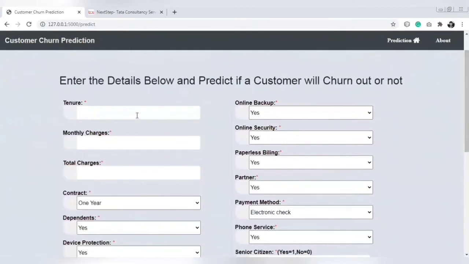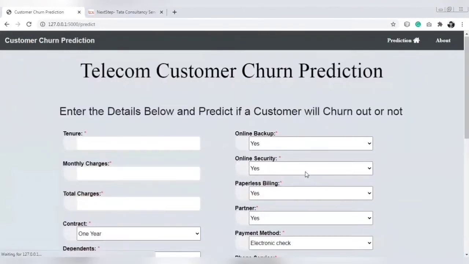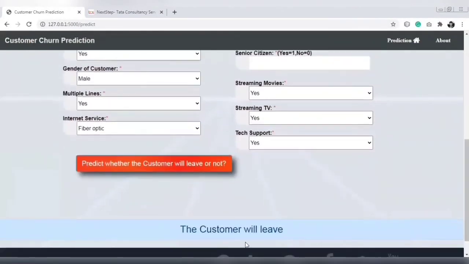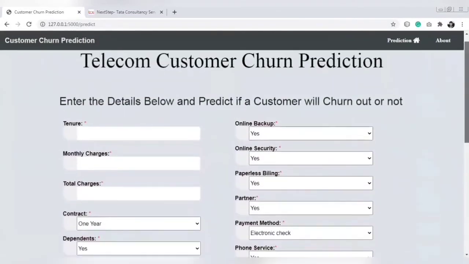Let's take another example. Tenure should be 20, monthly charges 150, total charges 250, online backup no, senior citizen okay, and male. All these values are default. If a customer wants to select any of these, he can select with the help of the select option. So let's predict the output, and we can see the customer will leave the company, meaning the customer will churn out. So this is about, and for more information you can click on the about.